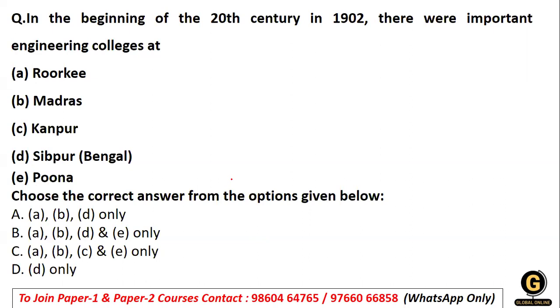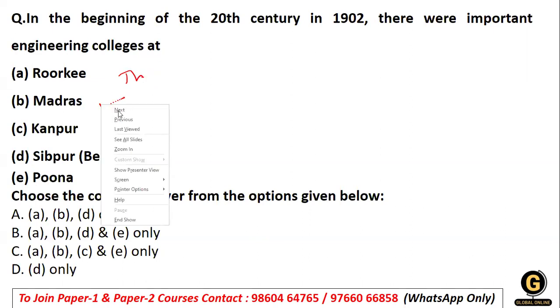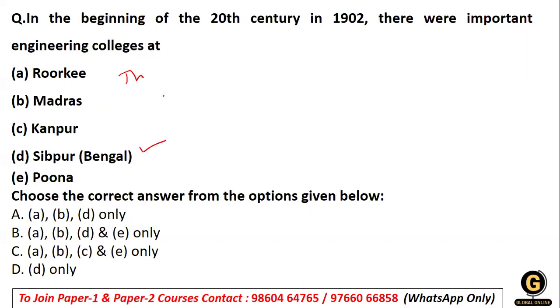When we talk about the beginning of the 20th century, the beginning was basically with colleges such as Roorkee, that is in Uttarakhand, the Thomason College. Then we had Madras, that is Chennai, which had the College of Engineering. Shibpur, that is Bengal, which had the Bengal Engineering College, and Maharashtra had the College of Engineering. So options A, B, D, E, that is your option number 2, stands to be the right option.